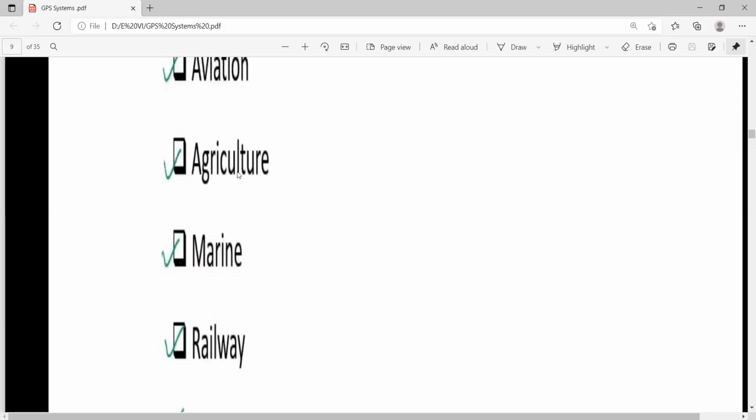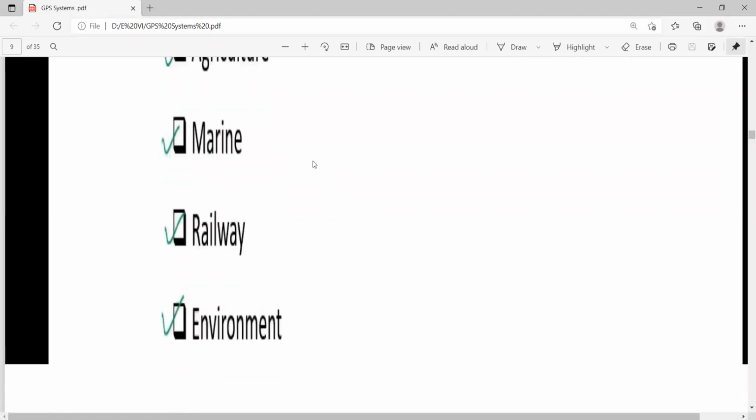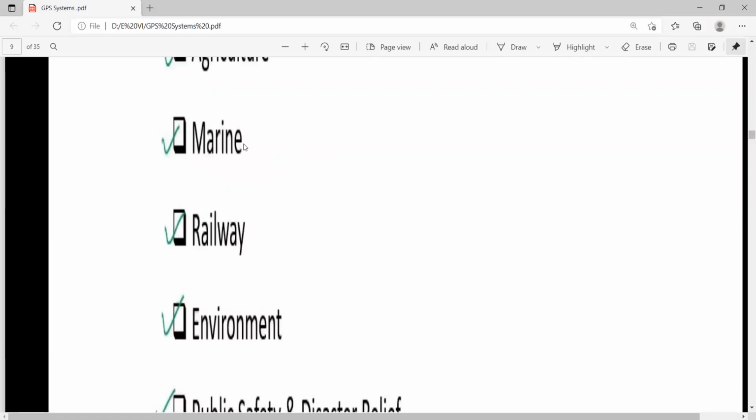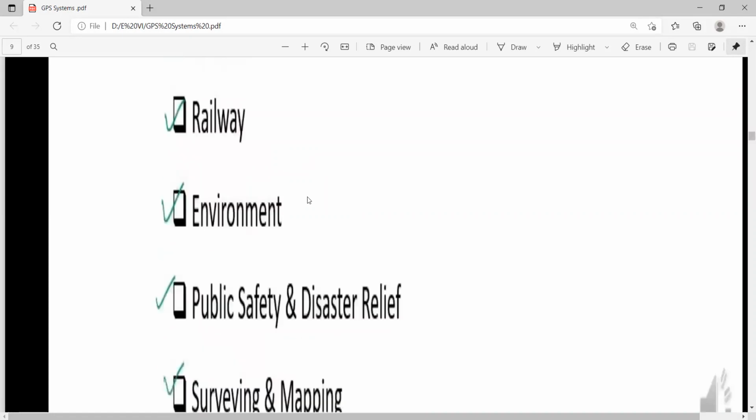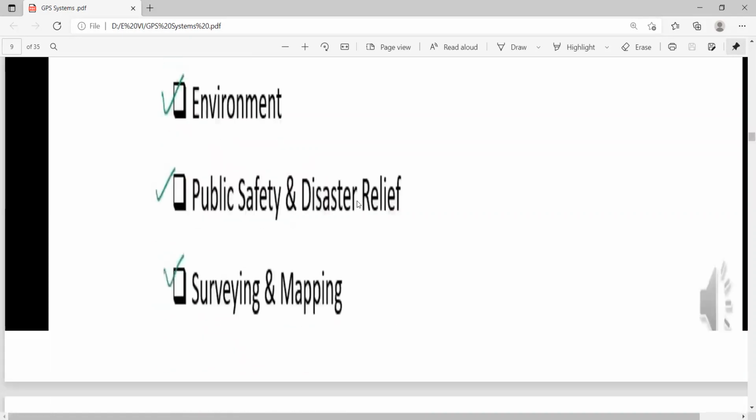Even in agriculture, to know the environment conditions, it is very useful, such as whether the rain is coming or not, the weather conditions. Even in the marine system we can use the GPS services, and in the railways also.